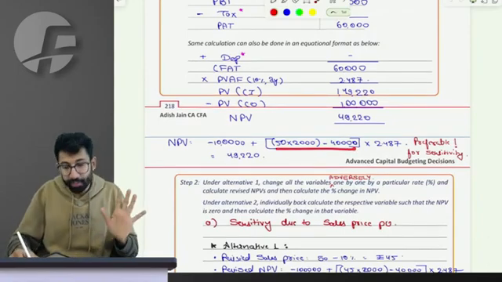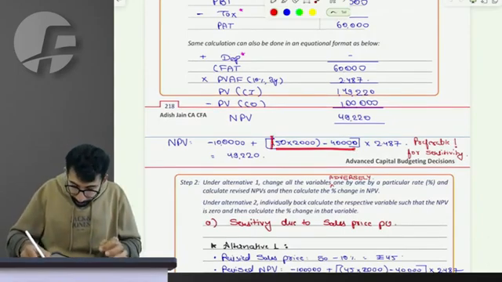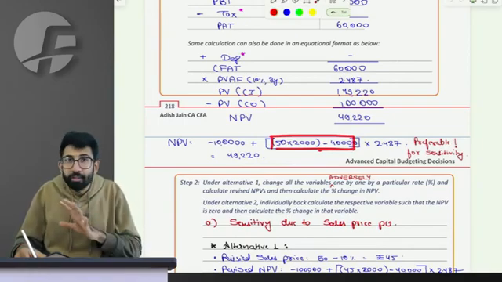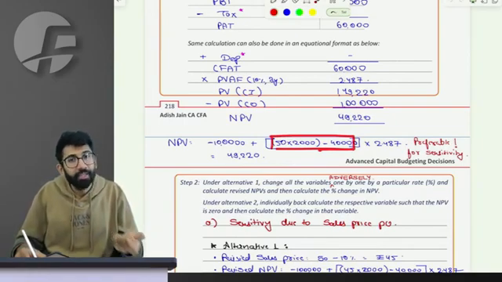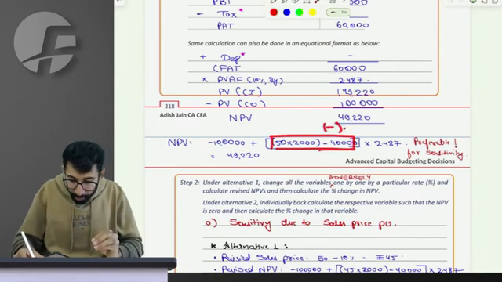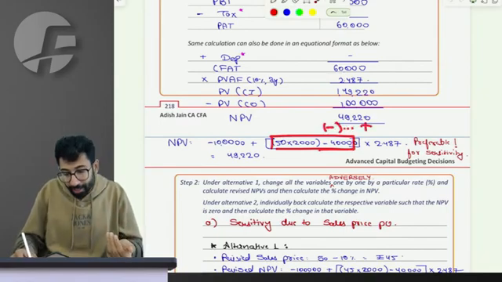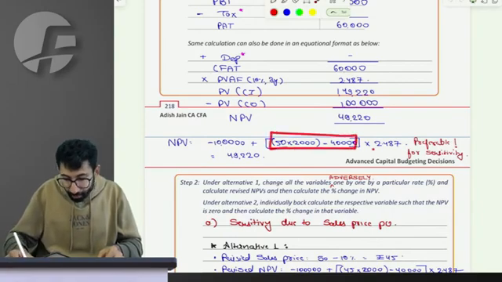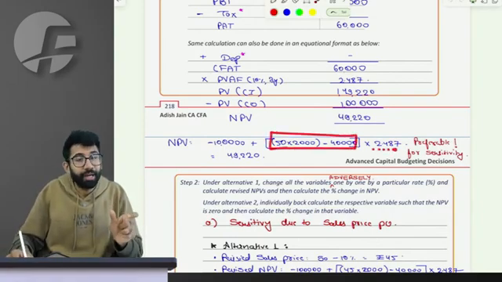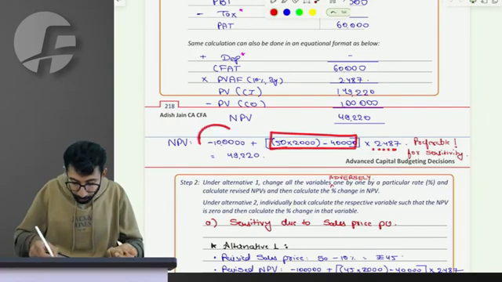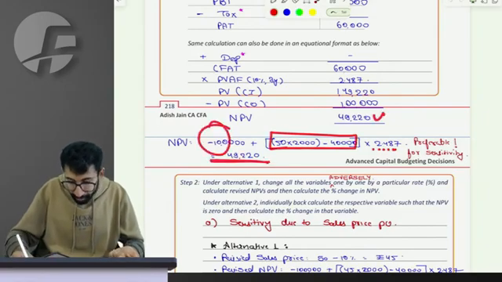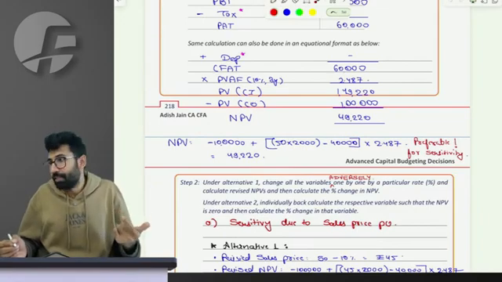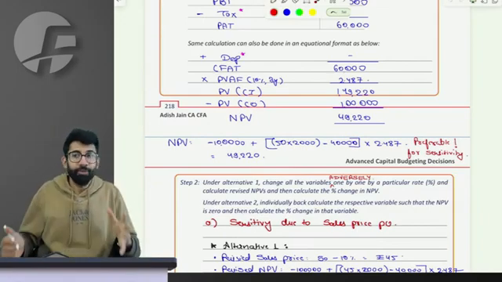So no depreciation is deducted. The PBT multiplied by 1 minus T will be PAT, ignored, because there is no tax. Since depreciation was not deducted initially, it has not been added back, giving me CFAT. Multiplying it with the present value factor gives the present value of cash inflow, minus the outflow, gives NPV, the same amount of NPV. Now what is sensitivity analysis? Finally, I'm going to teach you.